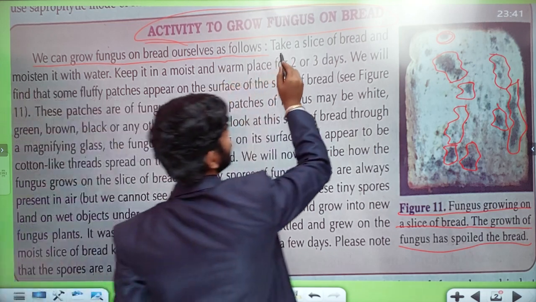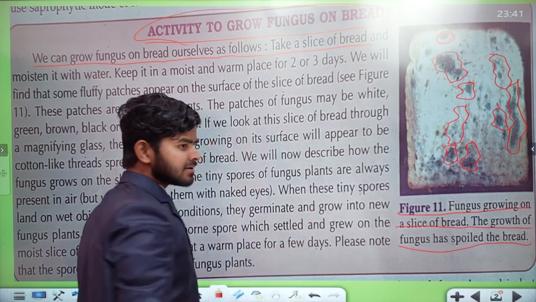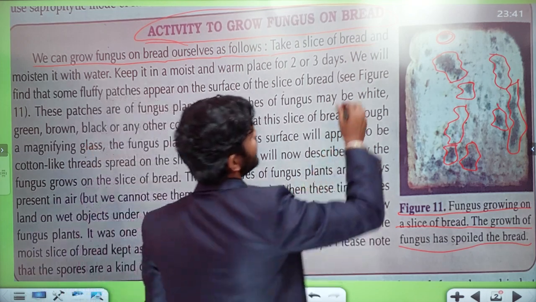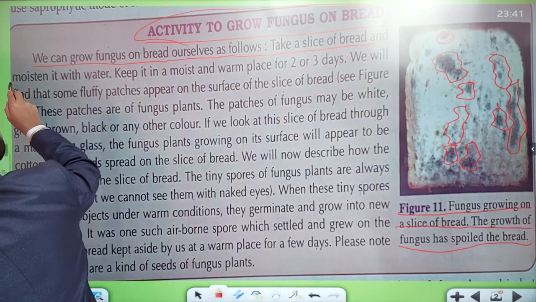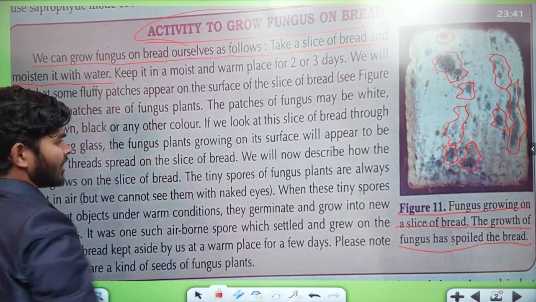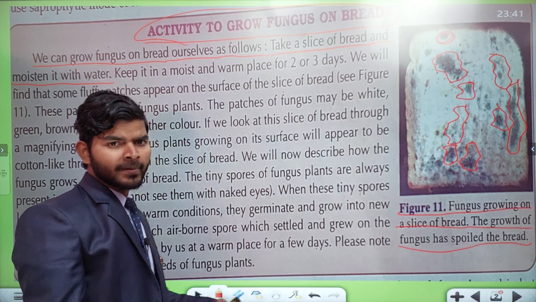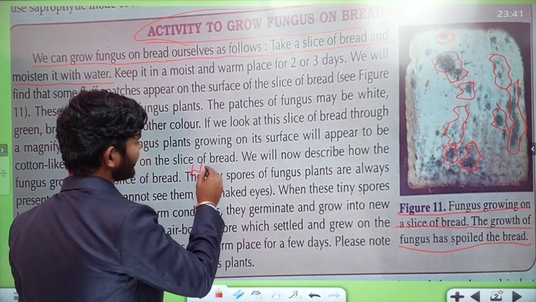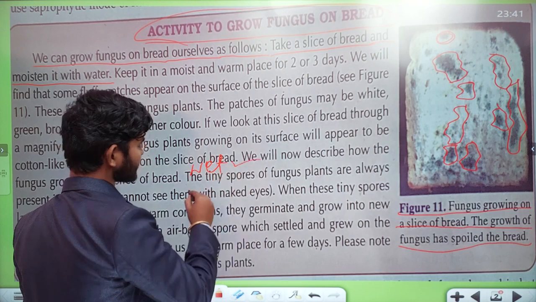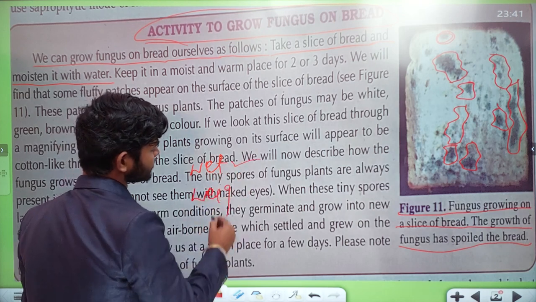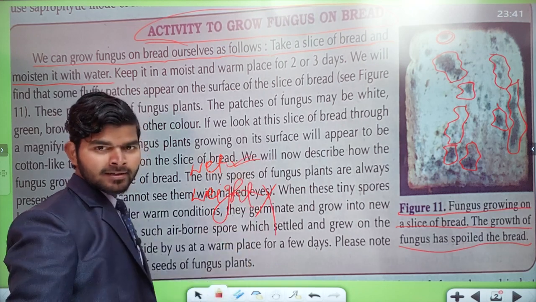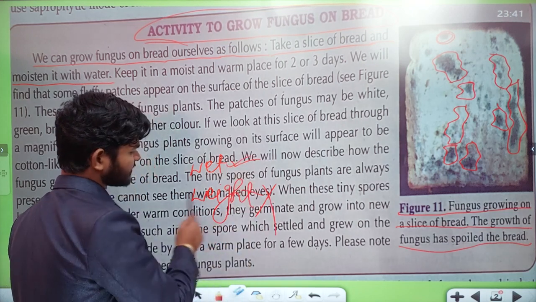Take a slice of bread, maybe only one piece is enough, and moisten it with butter. I have already told you, you should wet it. No confusion. All right.